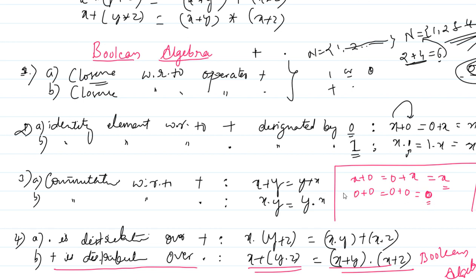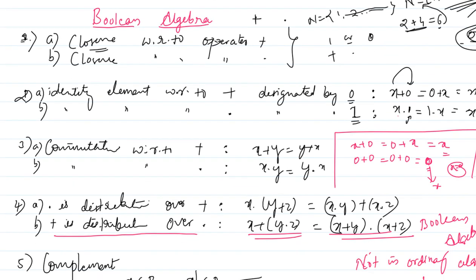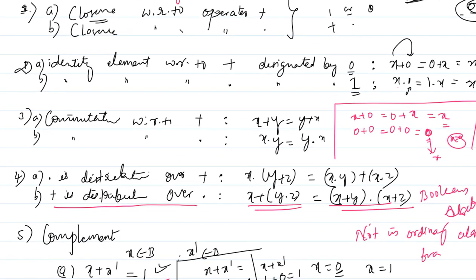Whatever the value you have taken for x, I considered x as 0, so obviously 0 is the value of x. Obviously this is true, right? You can put 0 or 1 to this law also, you will get the value of x. That is how you can verify this law, by taking the values of x, you can prove all these laws. I hope this is clear to you, right?